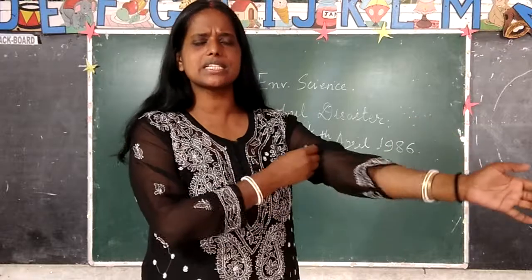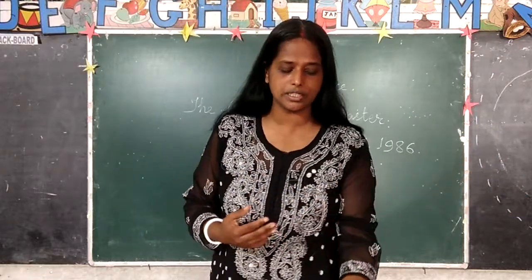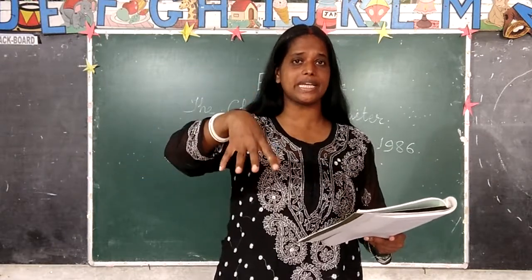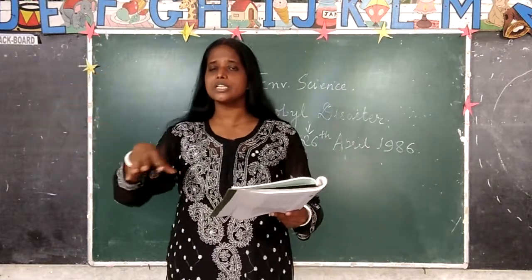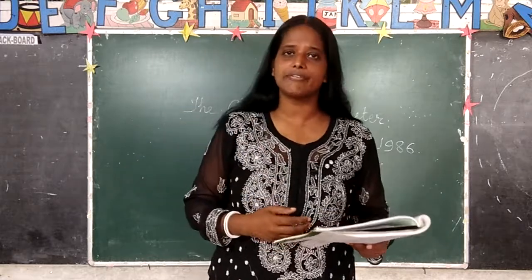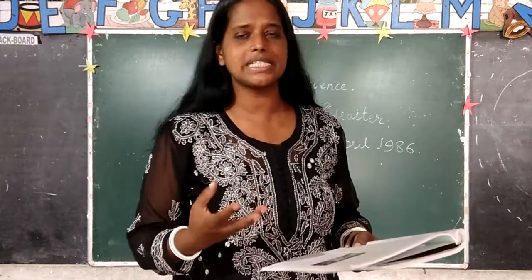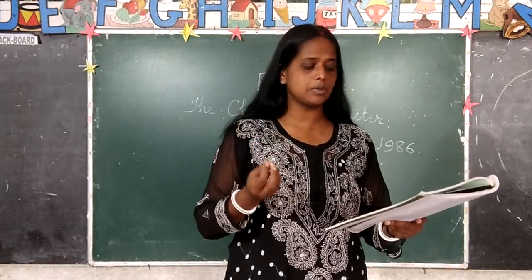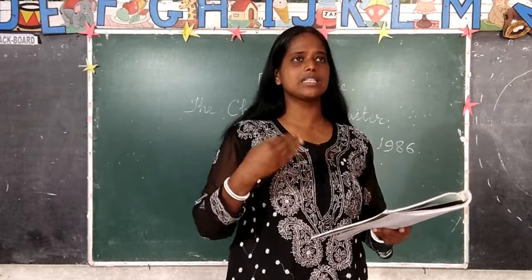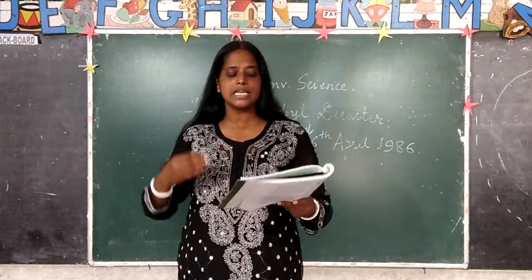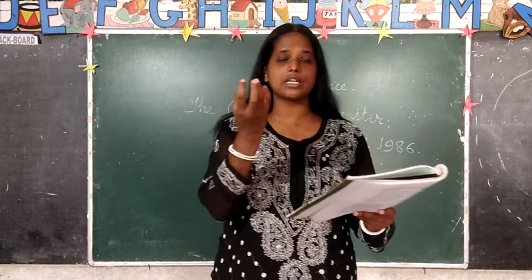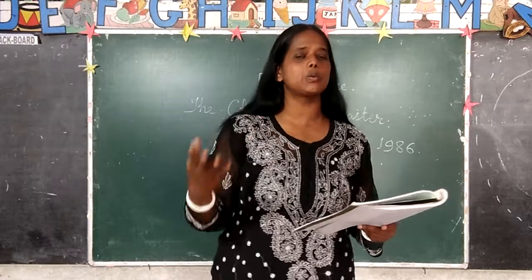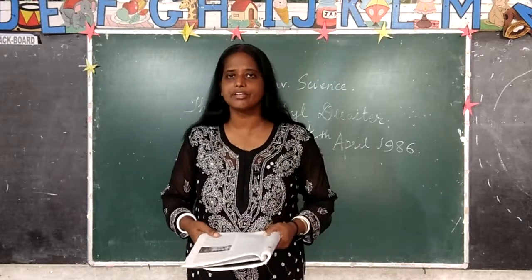So this particular disaster is still very, very fresh in the minds of the people. Workers died, people who were exposed, not only in Ukraine, but other countries near Ukraine were also affected because of this radiation pollution. And the place in Ukraine, if you check your textbook, on the next day of the disaster, that is 27th of April, there was a place called Pripyat, okay? The residents of this particular place were evacuated and taken to a safer place.